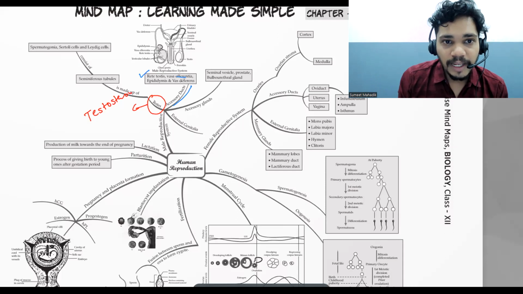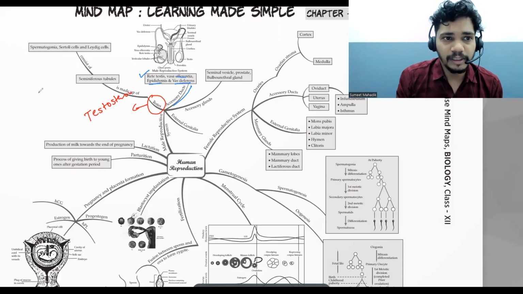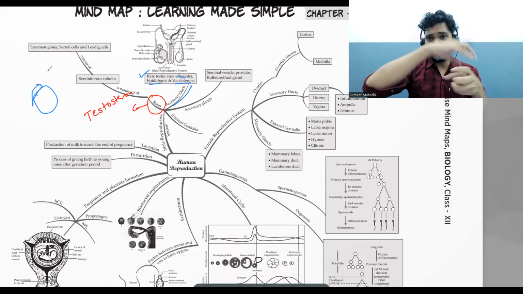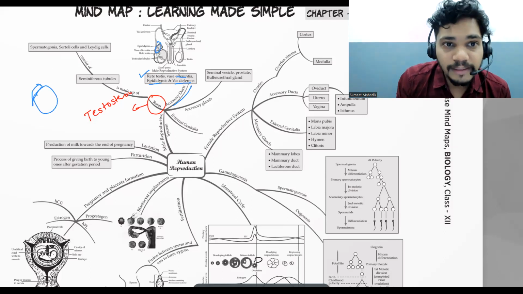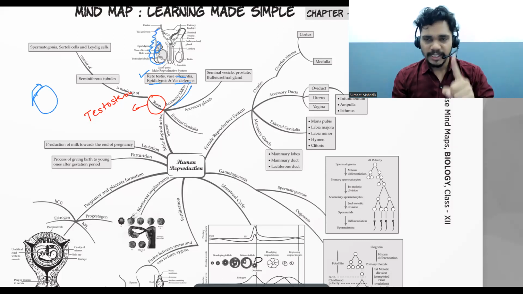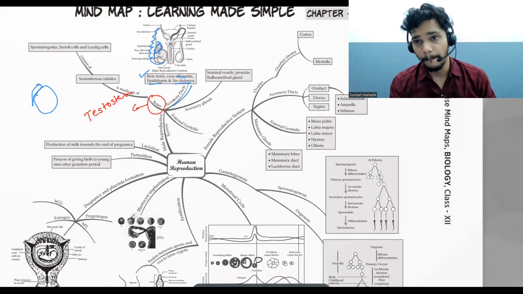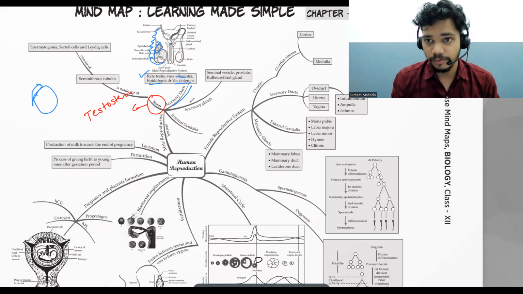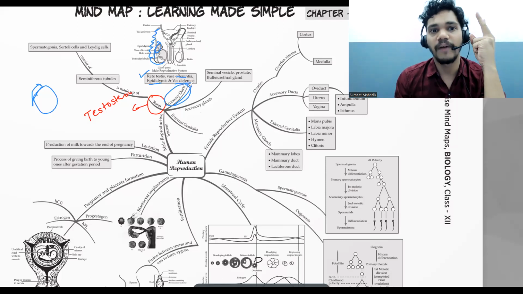So vasa efferentia play an important role here over the epididymis. If the testes are there, this part is called the epididymis, where funnel shaped things are there. They come out from there. You can see the epididymis over here. Then vasa efferentia and the coiled structure, that is vas deferens. Vas deferens is also called the area of maturation for the sperm. Okay, that we just understood. Now, in accessory ducts, we talk about rete testis, vasa efferentia, epididymis, and the vas deferens.